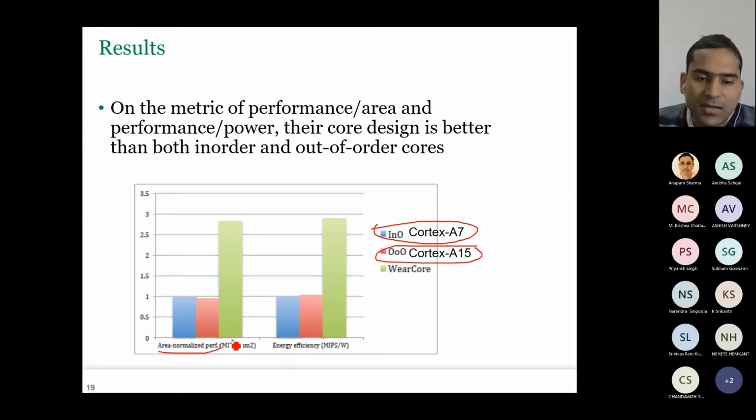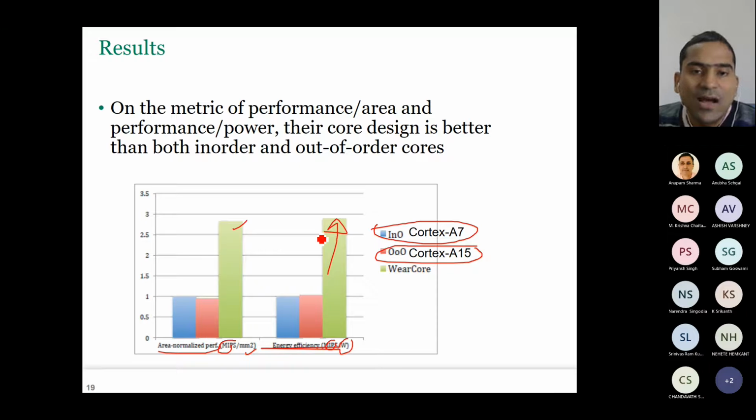That means this is the metric of performance. If they just see the performance per unit area, that is higher for their core. Similarly, energy efficiency, that means how much performance for each watt of power that they consume, how much performance they get. So that is also better for their design.